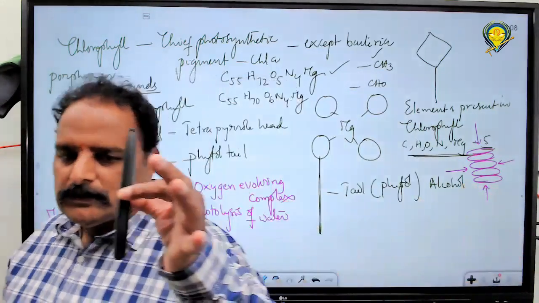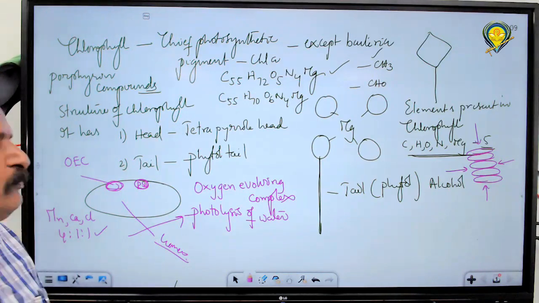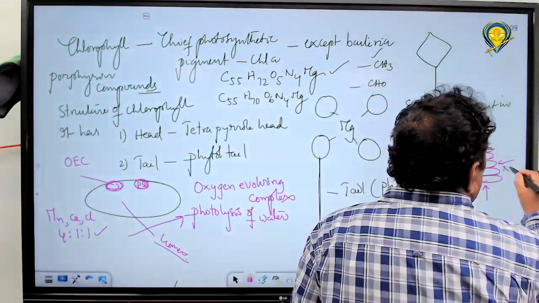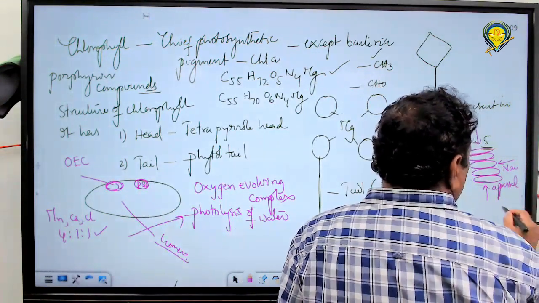Look here. This is a pile of thylakoids. This side is in contact with the stroma, this side and this side also, the 4 faces and the top and the bottom. All the 6 sides are in contact with the stroma. You understand? That is the area we call the non-appressed region, having PS1.